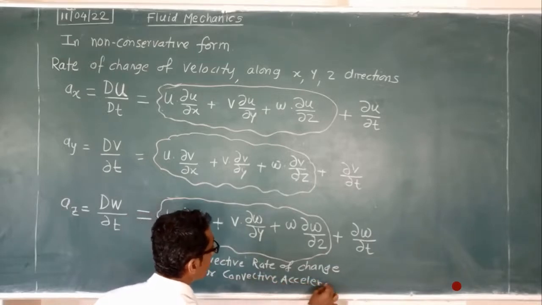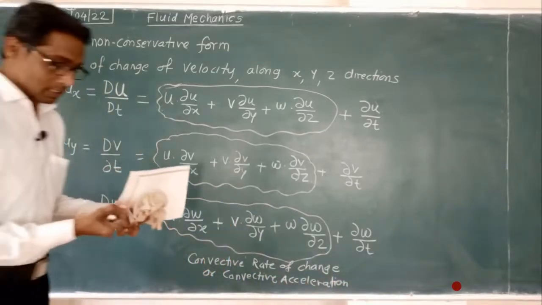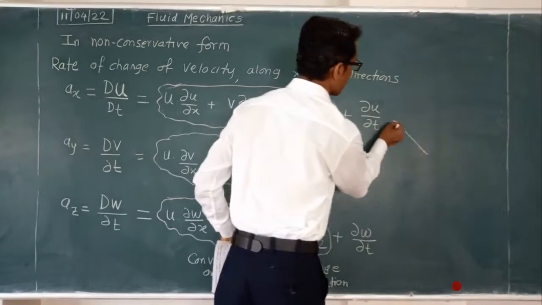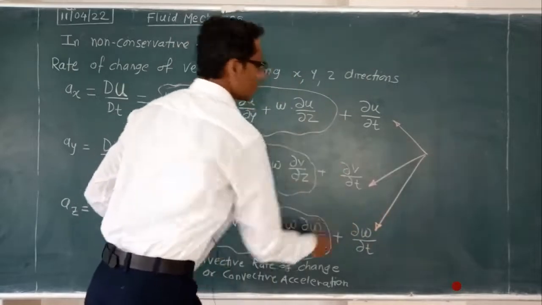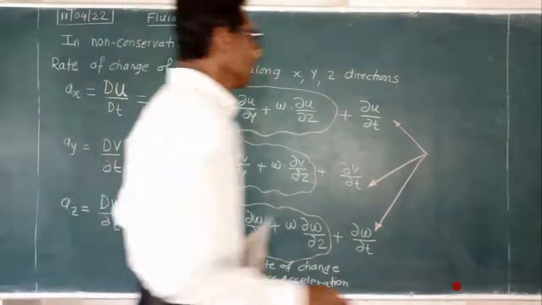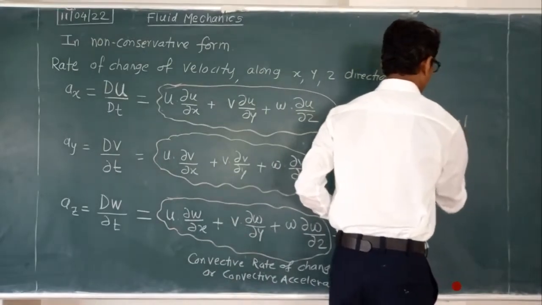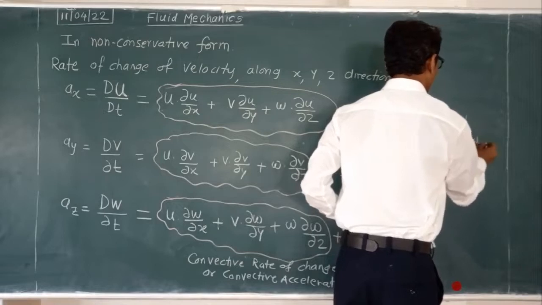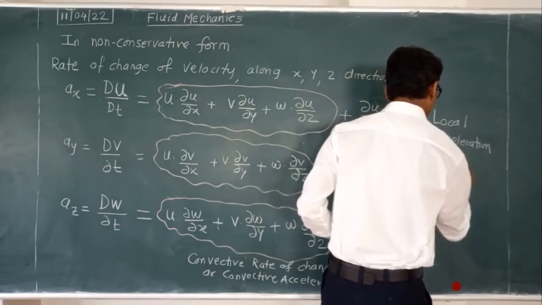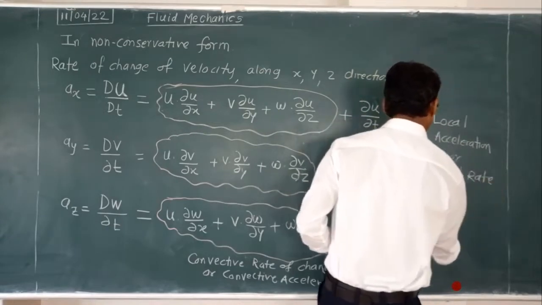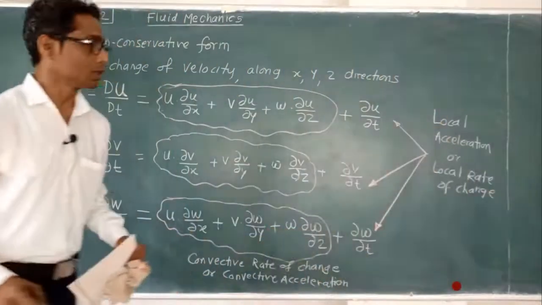And these three terms, one, two, three, represent the local change: the local acceleration, or local rate of change.